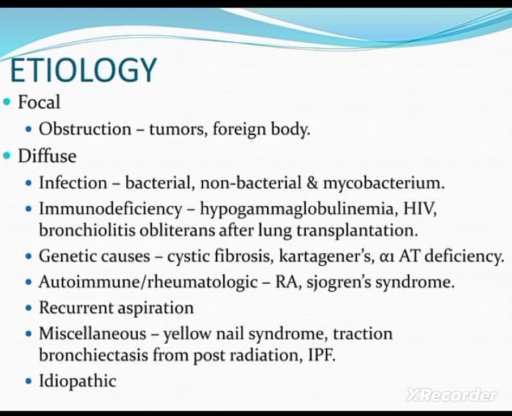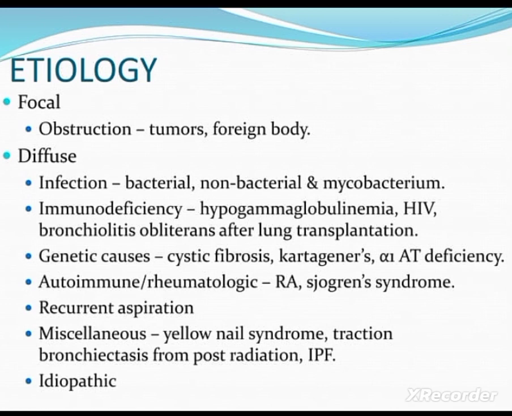Okay. So, next one, autoimmune disorders, or the rheumatologic disorders. Here, the example is rheumatoid arthritis. Next one, Sjogren syndrome. Sjogren syndrome is also an autoimmune disease. Here, our normal cells are affected by our own body cells, so there will be an inflammatory response. Then recurrent aspiration or recurrent respiratory tract infection may cause bronchiectasis.